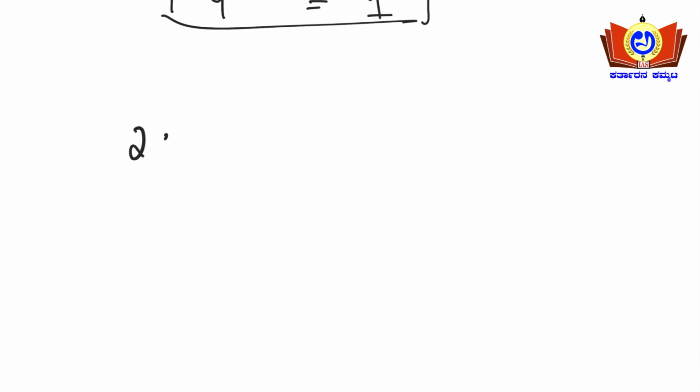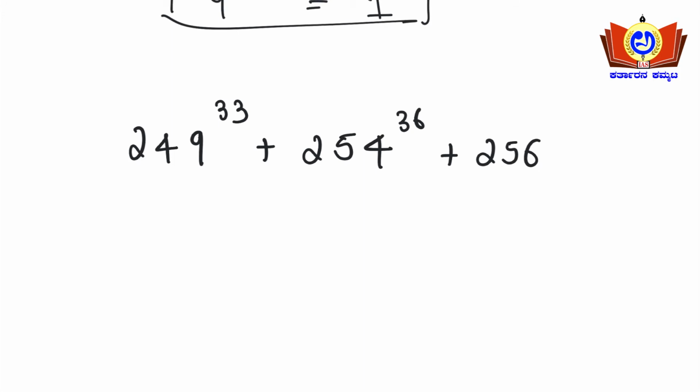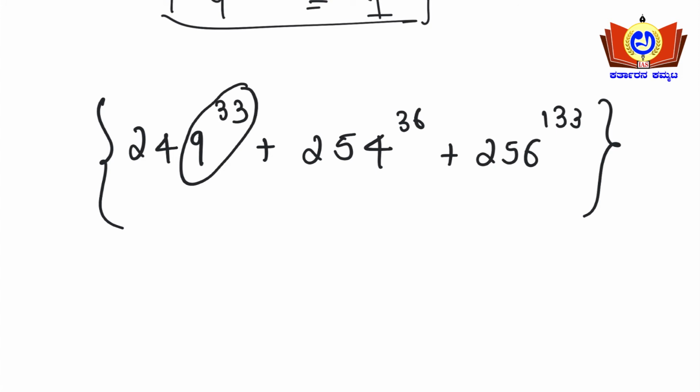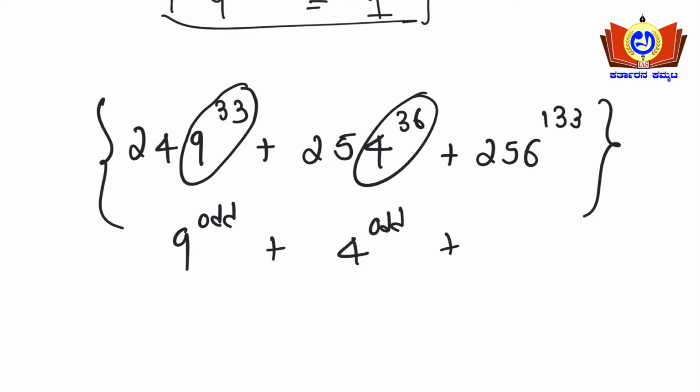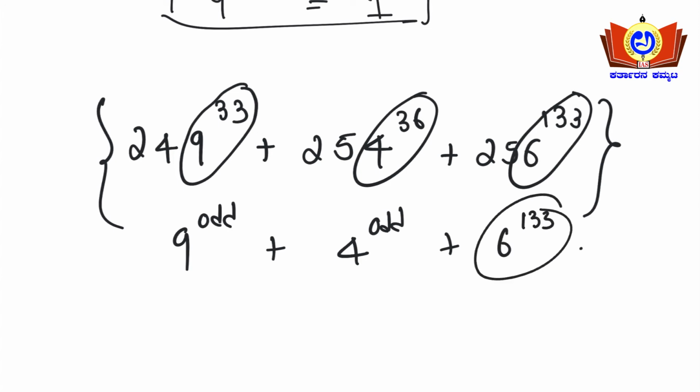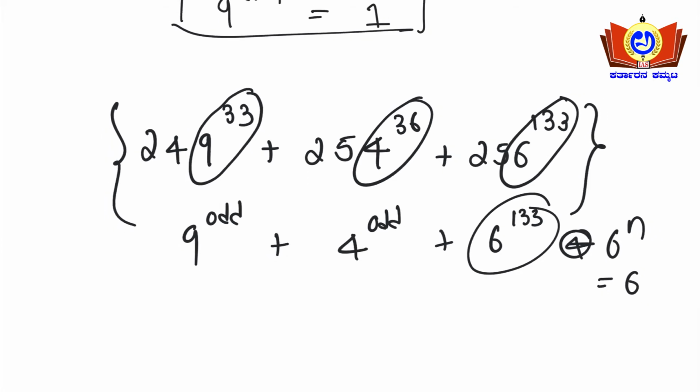Say for example, 249 to the power of 33 plus 254 to the power of 36 plus 256 to the power of 133. So 9 to the power of an odd number is there, plus 4 to the power of an odd number, plus 6 to the power of 133. For 6 there is no condition, right? 6 to the power of n is always 6. That we learnt in the previous method here. So we will be solving this.